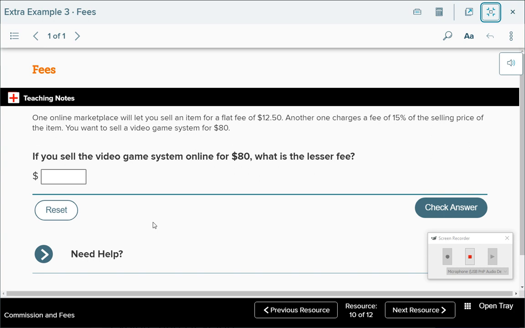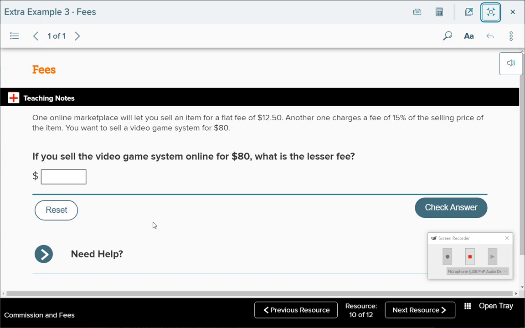Point what? 15%. Move it two places. What is it? Oh, wait, but I thought it was. 15%. How do I change that decimal? Two places to the left. I looked at it the wrong way. Okay, so what is it? 0.15. Good. And we're going to multiply that times what?